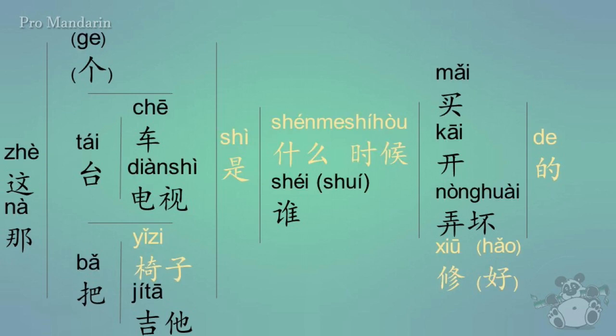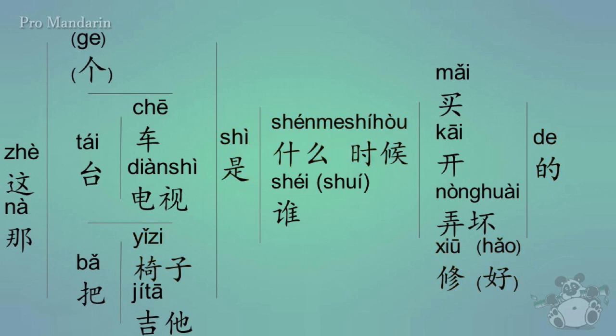椅子是什么时候修好的? Now you may have noticed that I didn't say 这把椅子 or 那把椅子 or anything like that. That's because I said the chair. Now you could say this chair or that chair, but instead I just left it off. And since there is no definite article in Chinese, in other words, there is no word the, you just say the noun and then that's it.